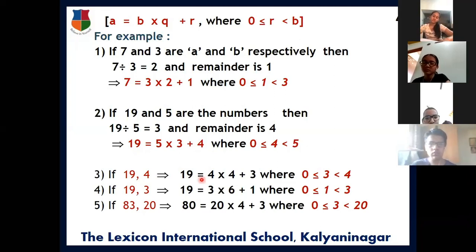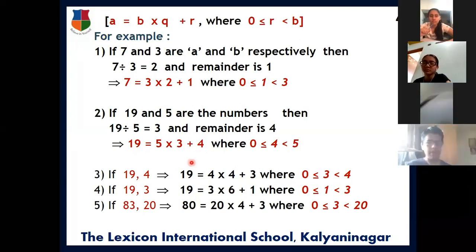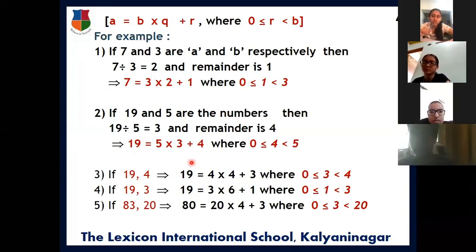19 is equal to 4 into 4 plus 3. 16 plus 3, and 3 is always in between 0 and 4. So this is satisfying the conditions of division lemma, and we can write in the form of division lemma. This is the division lemma we used, where it is going to repeat again for any two given integers, positive numbers a and b, that can be represented as a is equal to b into q plus r, where q and r are unique for these two a and b.